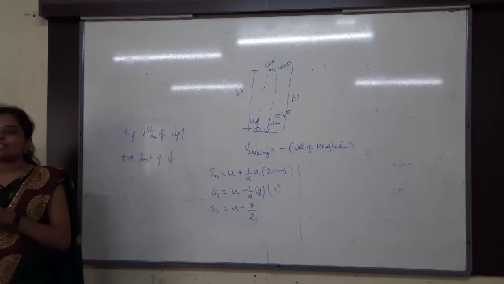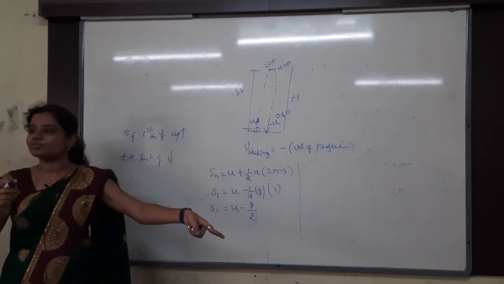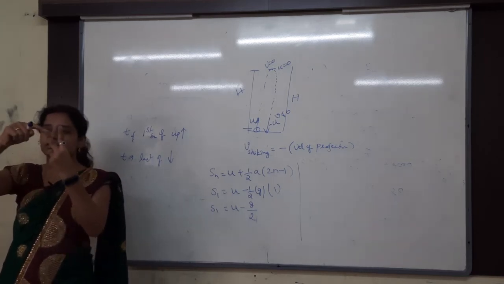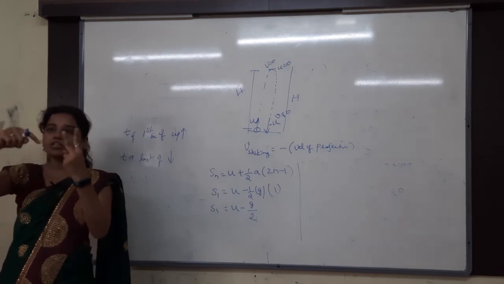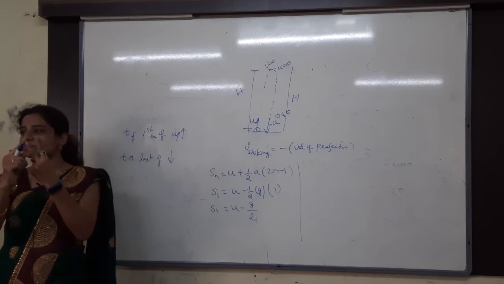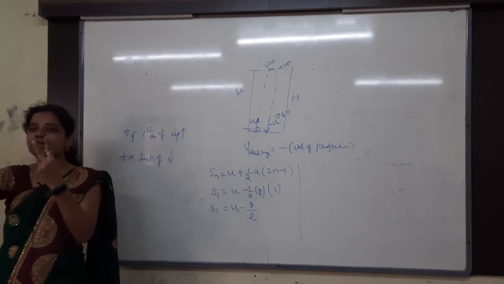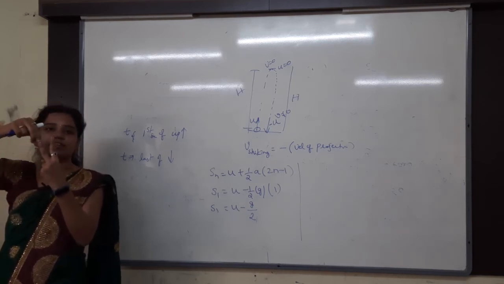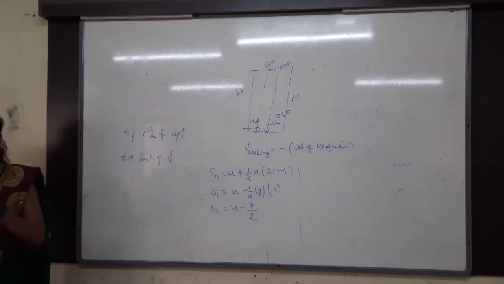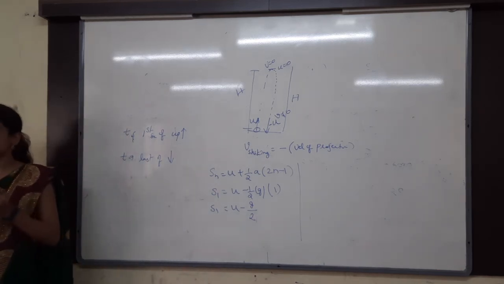In 2 seconds and the second second, are both the same or different? In 2 seconds you have to include 1 also, 1 and then 2. The second second is different. In the second I am specifying only the second one. So in 2 seconds and in the second second are different.